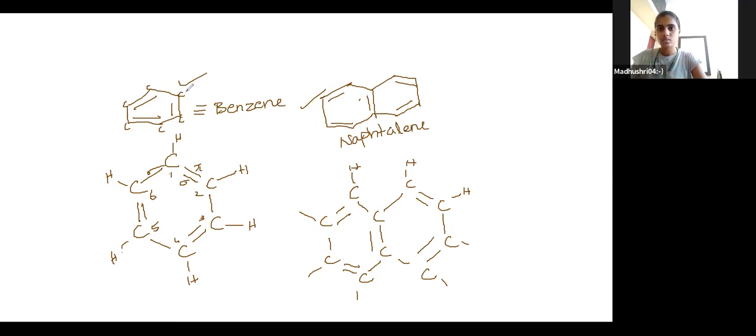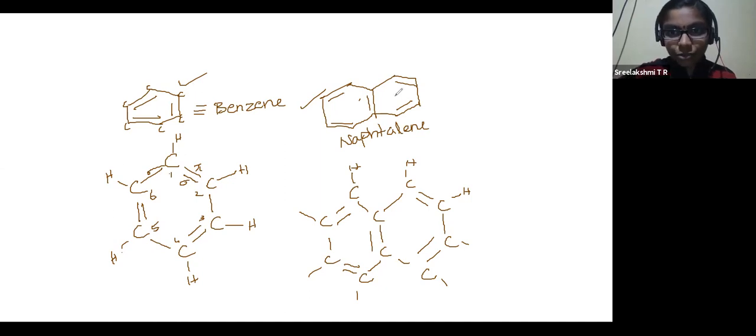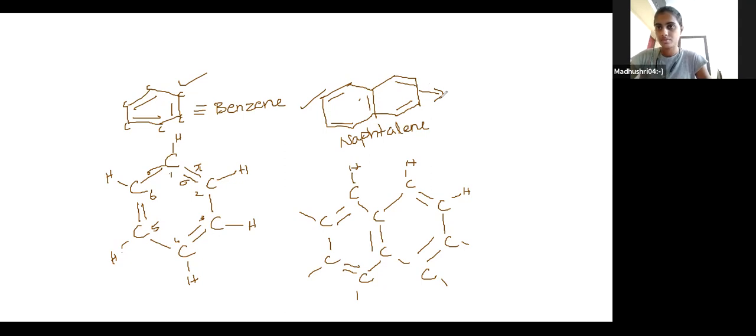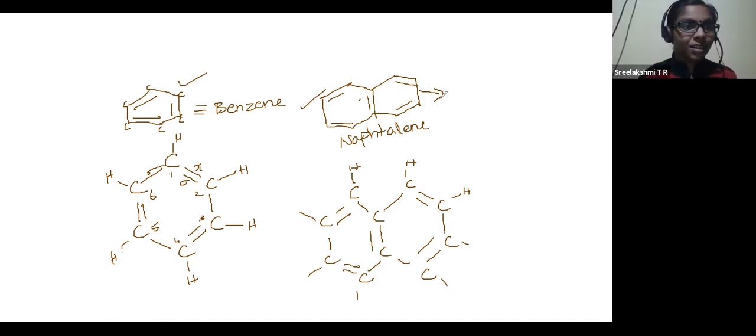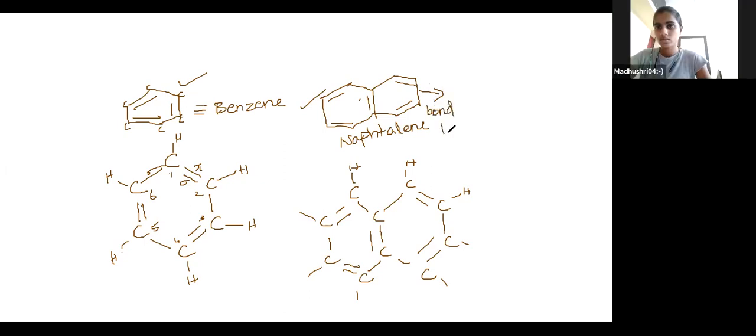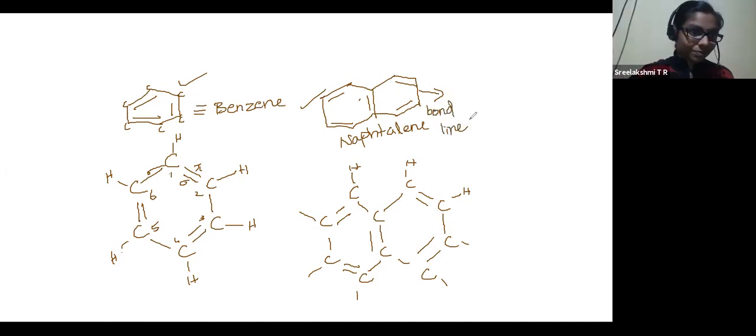And this kind of drawing the structure is known as bond line structure. Only bonds are shown. None of the atoms are shown, but all the bonds are shown. This type of writing the structure is known as bond line structure. Got it? One idea is clear.